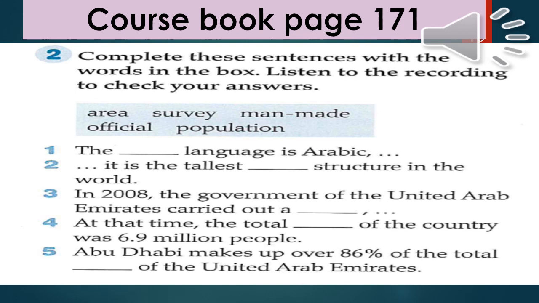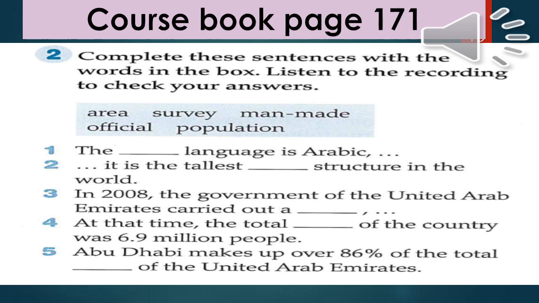We need now to listen. Why? To complete these sentences after listening. What's the first sentence? The language is Arabic. 2. It is the tallest structure in the world. 3. In 2008, the government of the United Arab Emirates carried out a survey. 4.